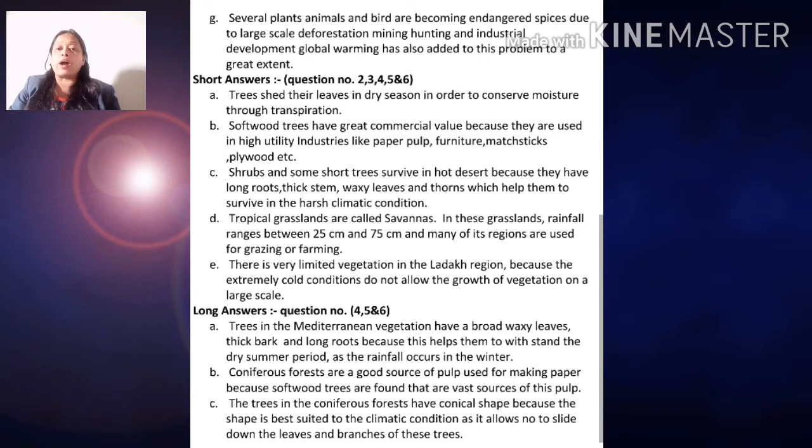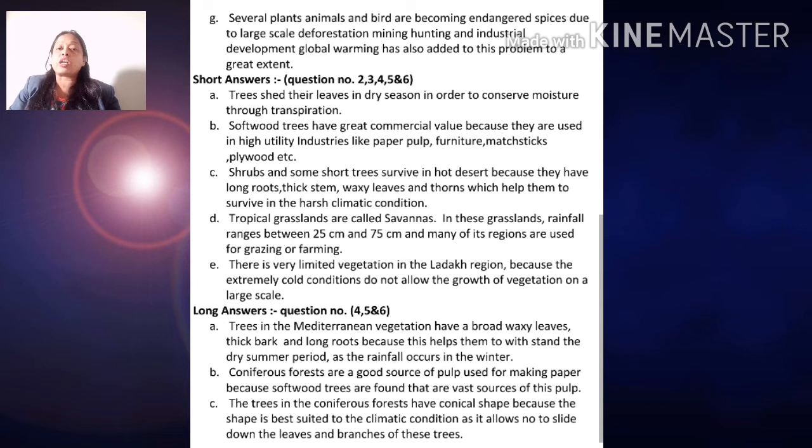Now question number 3: why do softwood trees have great commercial value? Softwood trees have great commercial value because they are used in industries where demand is high. What are those? Like paper pulp, furniture, matchsticks, plywood, etc. Because of this, softwood trees have great commercial value.